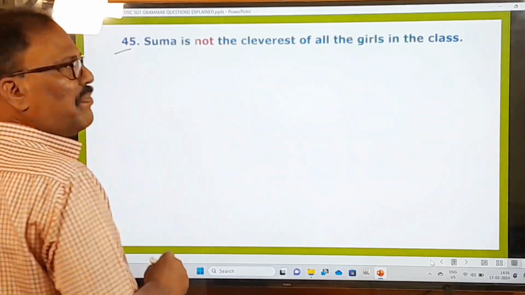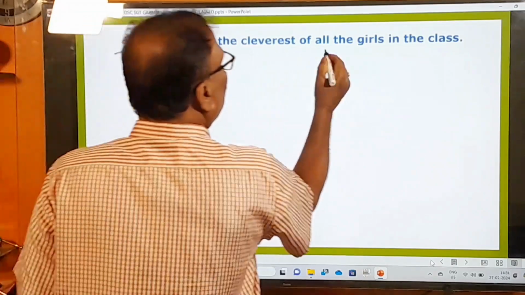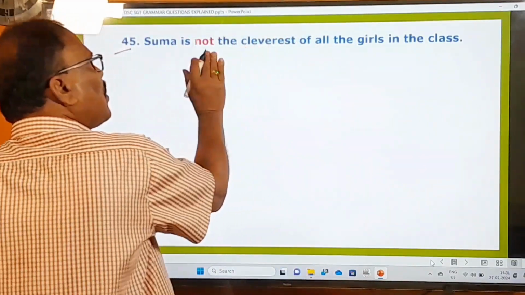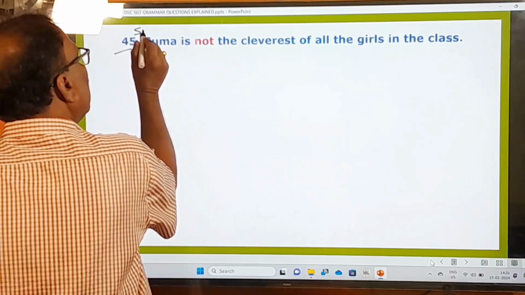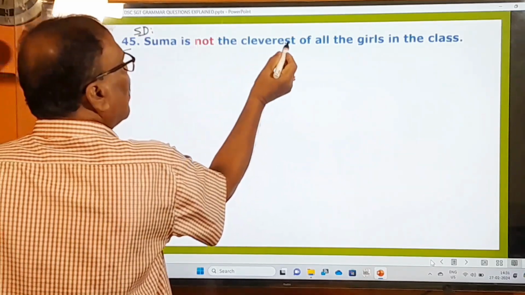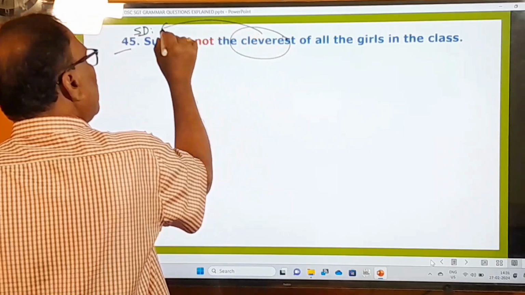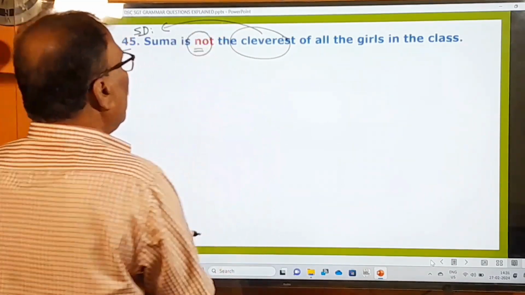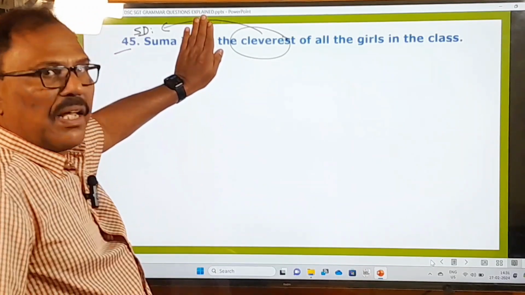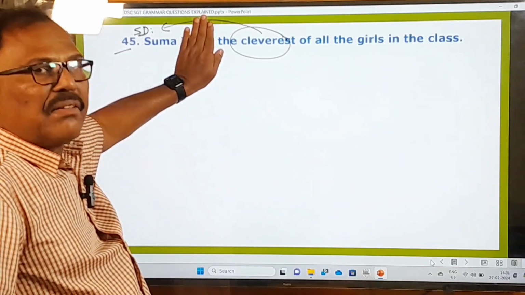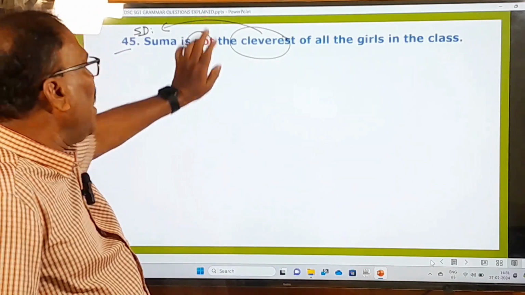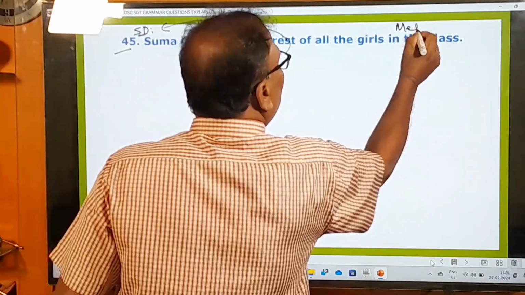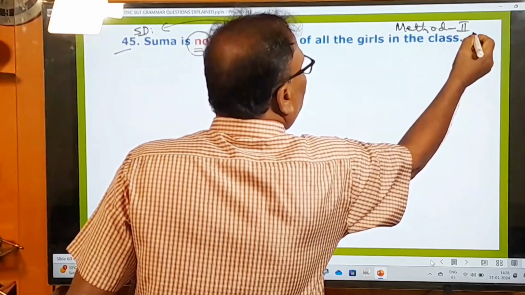45th question. What is the 45th question? Suma is not the cleverest of all the girls in the class. And on seeing this question, you understand that this question is in the superlative degree, because cleverest, a superlative adjective, is used. But here, before this, not is used. So here, without using this not, if a superlative sentence is given, that is method 2. Okay, if this superlative degree is given with not, that is method 2B.